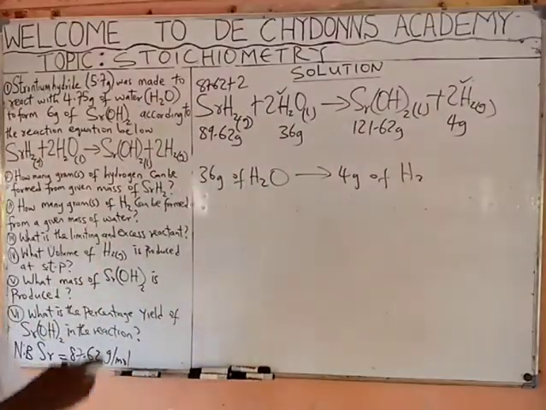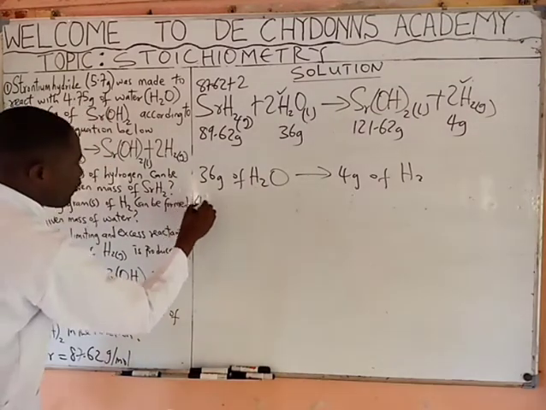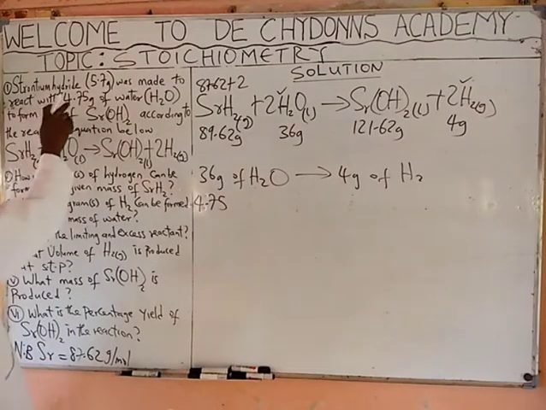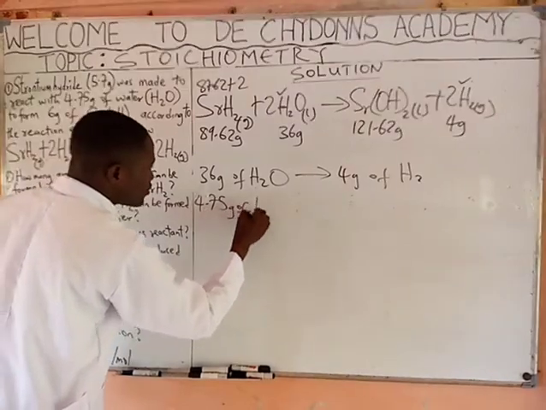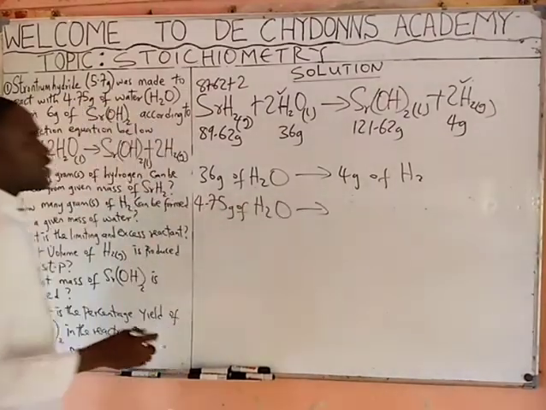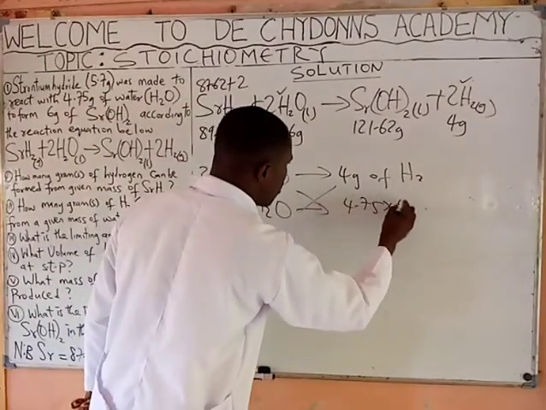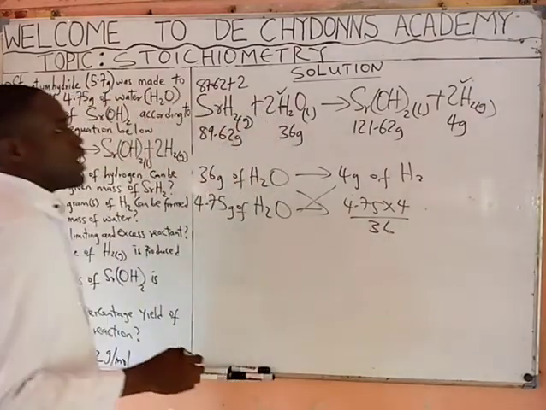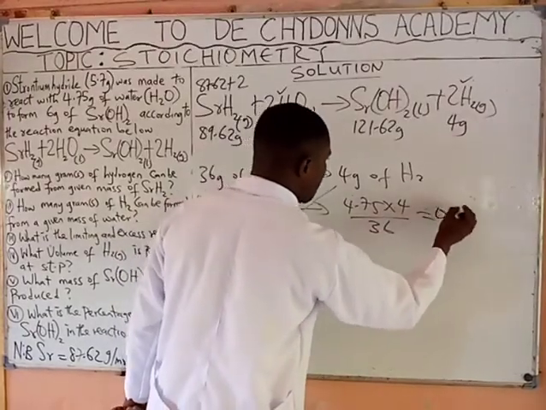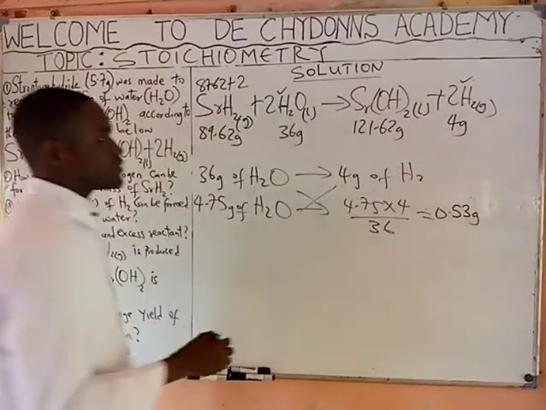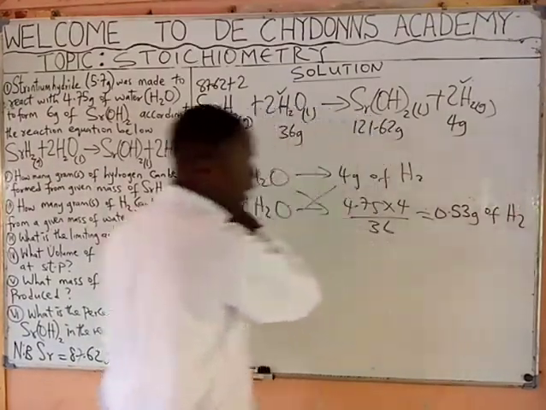Now, how many water went into reaction? 4.75 gram, because they say react with 4.75 gram of water. 4.75 grams of water went into reaction to give us what? You cross multiply. It will be 4.75 times 4 all over 36. This times is divided by this will be giving us 0.53 grams. Then, this is grams of hydrogen formed from water.